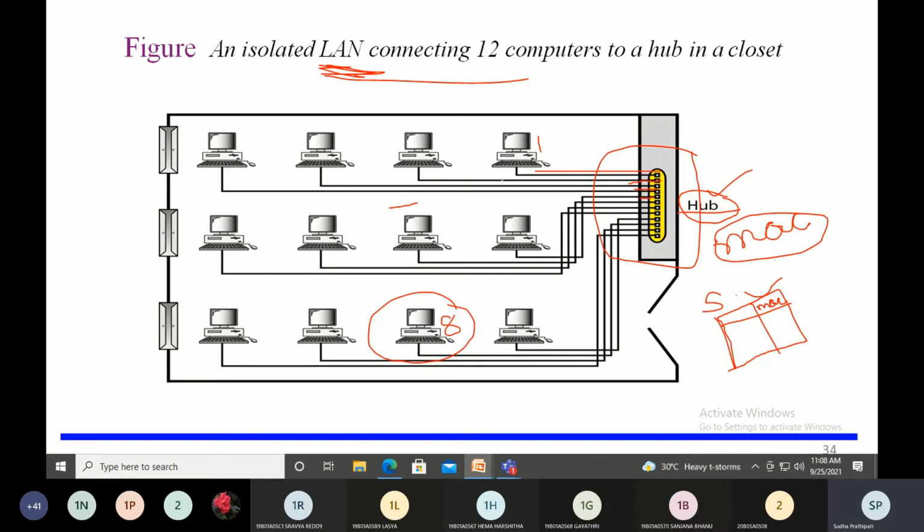So this is an example which is in a building. You can see that these 4 computers are on the first floor, these are on the second floor, and these are on the third floor. But all these computers are connected to each other, and how are they connected? They are connected to a hub. The data is exchanged between the devices using the LAN, so the data from this particular computer can be received at this particular computer as well. So to establish communication between these devices within a building, you will be connecting them in a LAN.